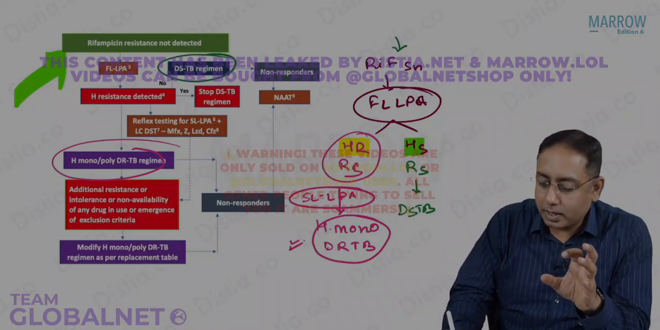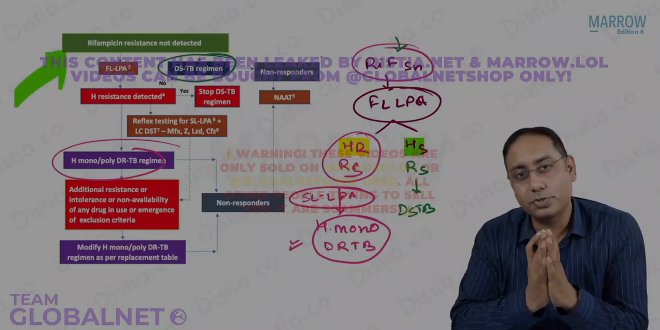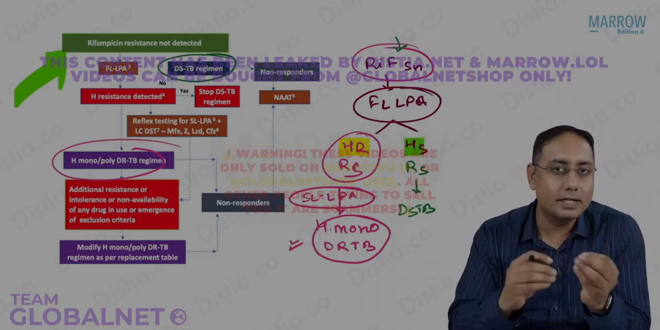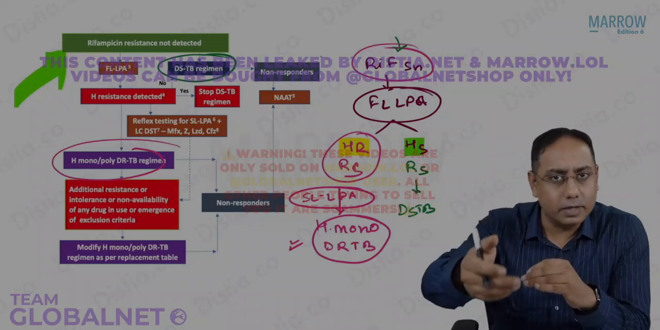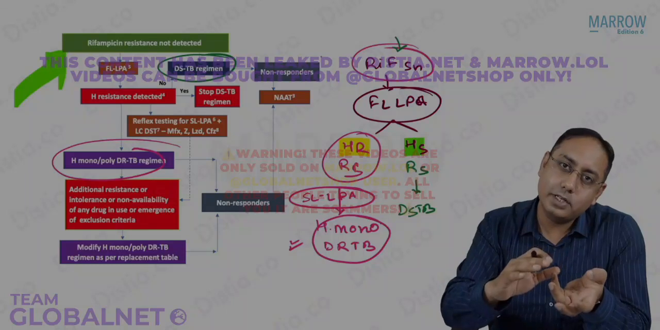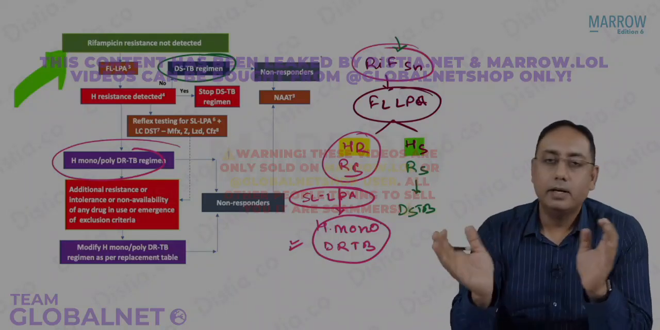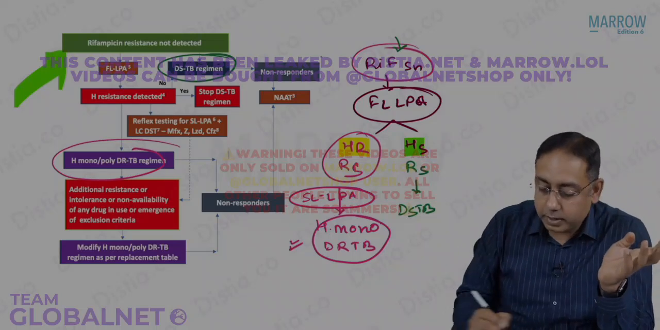Are we getting it? So we started with the CBNAT. CBNAT is the most important critical step in this whole game. So rifampicin sensitive or resistant, if it is sensitive, you test for the isoniazid. If isoniazid sensitive, you give the DSTB. If isoniazid resistant, you give the H mono polydrug regime. Done. Now come to the other arm of this complicated story.